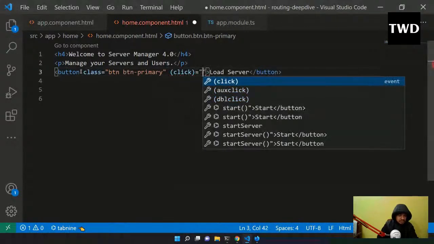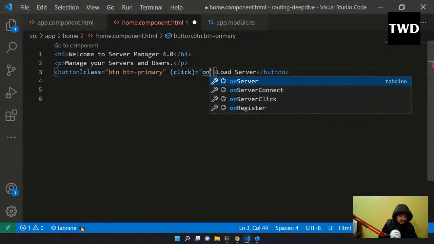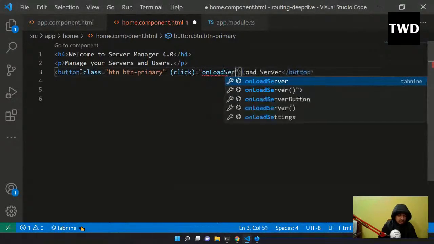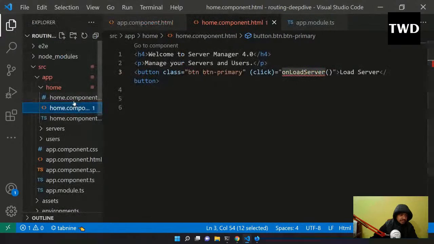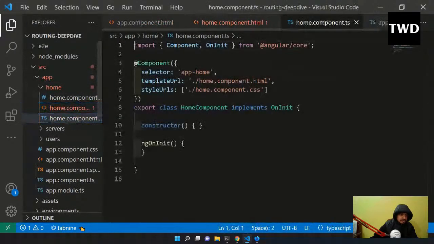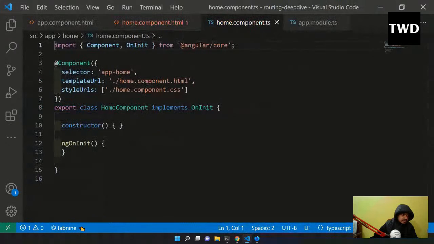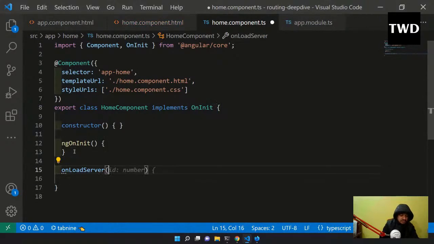So click equal to on the click, it will open an onload server. Okay, so onload server, it will open, and then I have to go and save it in the onload server. I have to make it in the ts file. I'll go here, and first it is giving me an error, so let me do the onload server like this.